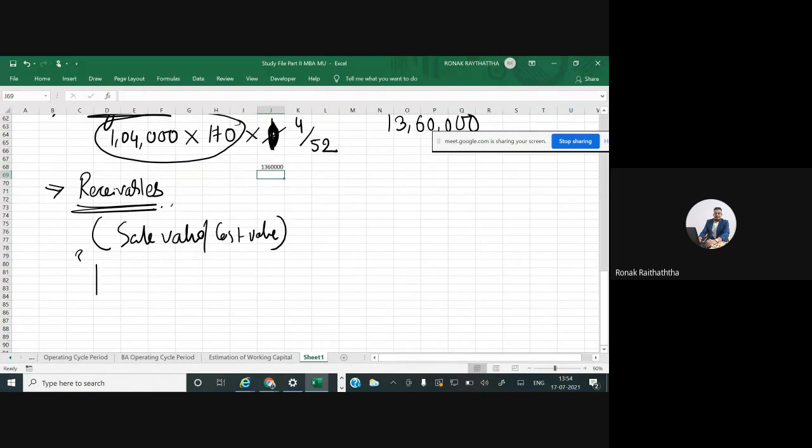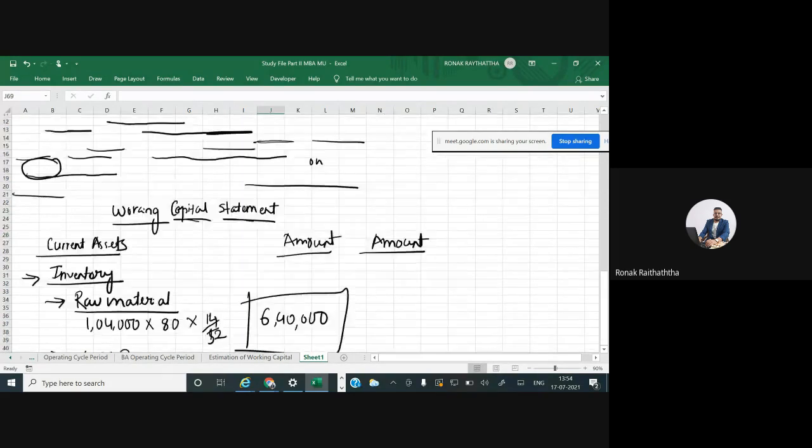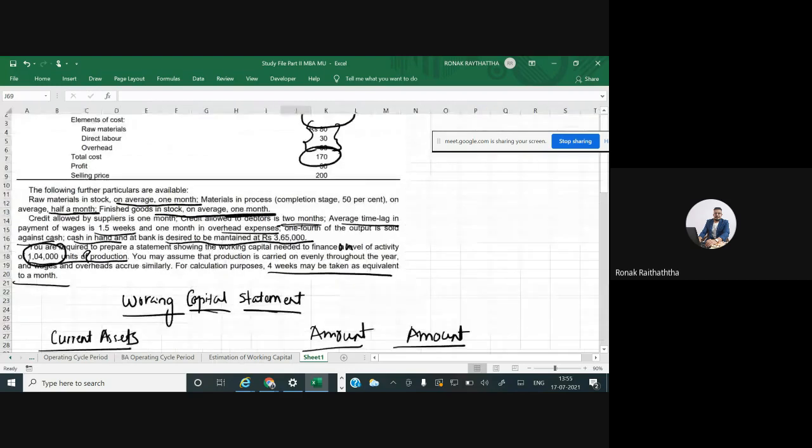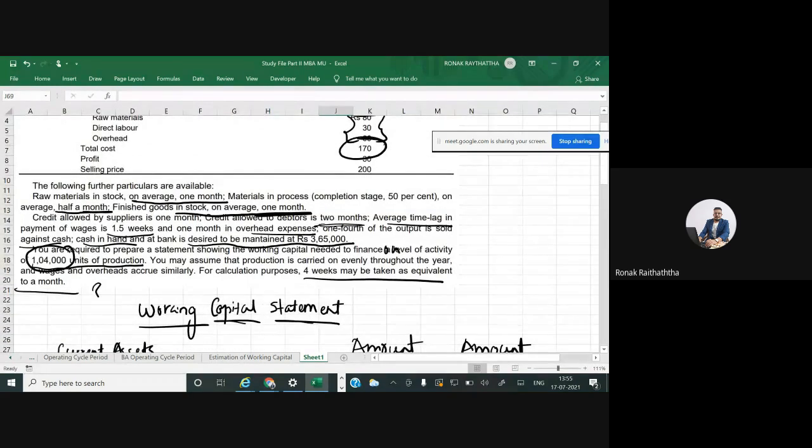So what you will do, 1,04,000 units, but not the entire units will be sold on credit basis, because you are making some cash sales too, no? So how much is the cash sale portion? Let's go over there and check it out. See here, 1/4 of output is sold against cash.